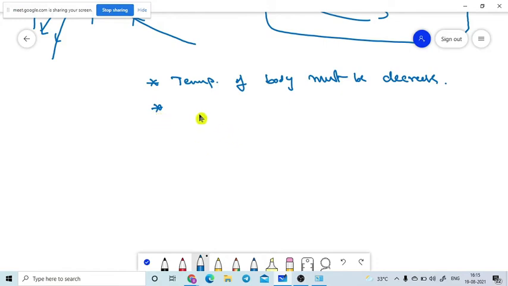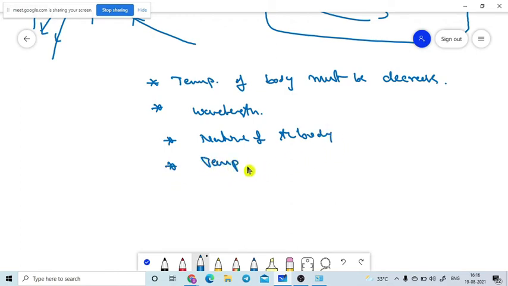So what are the parameters that affect the emission of radiation? It depends upon the wavelength of the body, how much wavelength is coming, the nature of the body, and the temperature of the body. If the temperature is higher, more emission radiation will come. If the temperature is lower, less radiation will come.